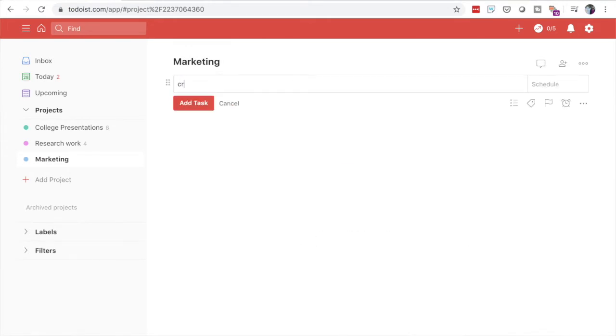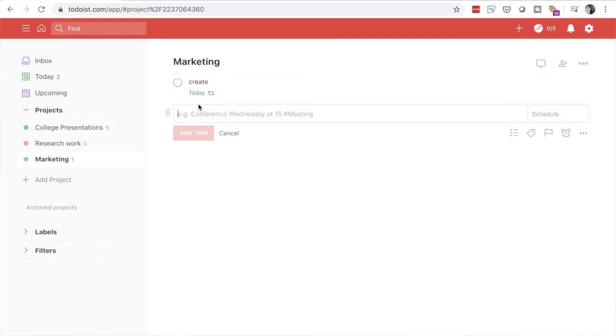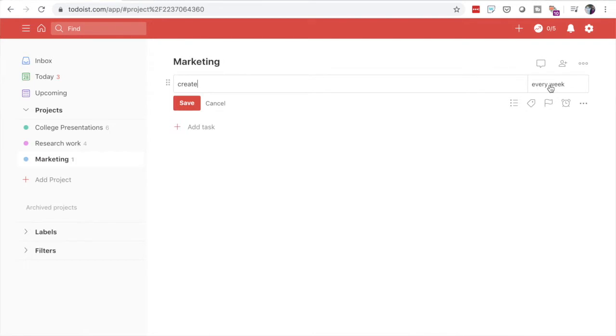While adding a task, one really cool thing that you can do here is you can set a reminder of every week. So when you just type every week, it automatically comes through and you can just add that as a task. Also in the task, you can prioritize it as well. So say I want to have this as a P1, P2, P3, it will automatically show in the lists here. So we have the priority lists over here.